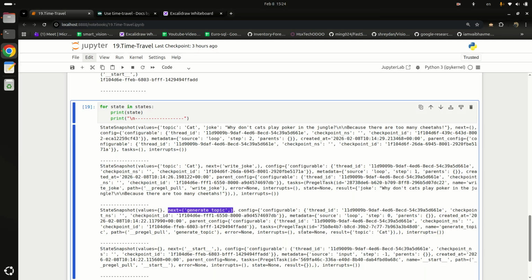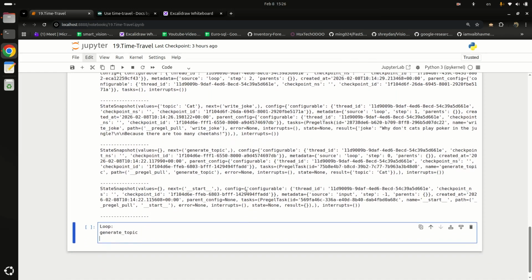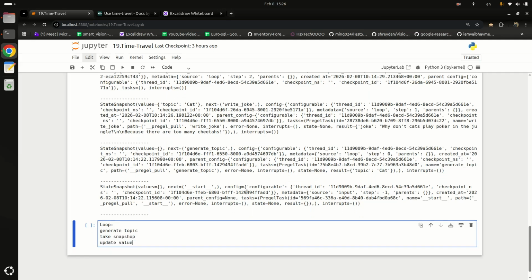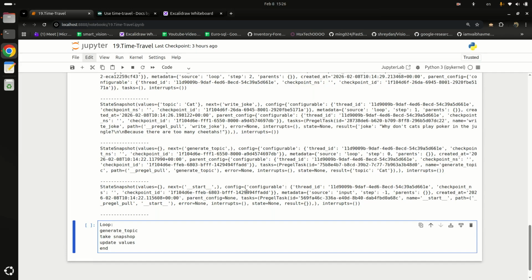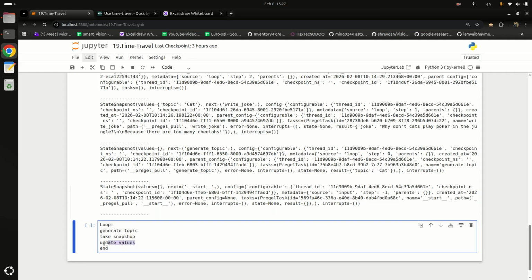Why this behavior? We know that parallel tasks work in a loop and schedule the tasks. Maybe the loop looks something like this: generate topic, after that take the snapshot, and then update values and then end the loop. So it will come here, generate the topic and take the snapshot. It has not updated the values until now, that's why the values are empty. And in next there is generate topic, meaning it is not fully completed, it is in progress. It simply takes the snapshot. After that it updates the values.